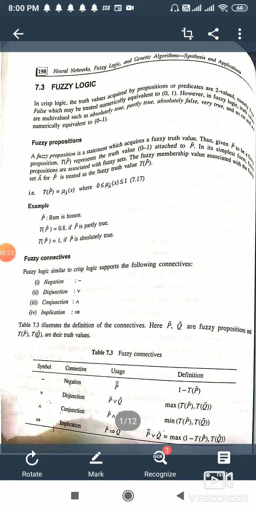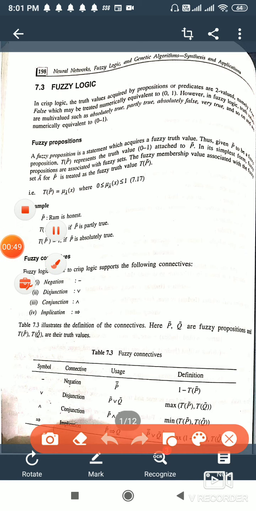Now in this fuzzy logic, we don't have true and false, but we have absolutely true, partially true, absolutely false, very true, these types of statements. So whenever we give a statement, it has a membership function with it, or you can say a truth value with it. So if you see here, fuzzy preposition, just see the example. We have a preposition, Ram is honest. Now, Ram is honest has a truth value.